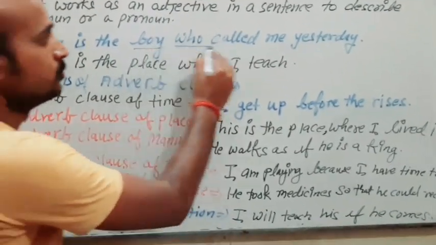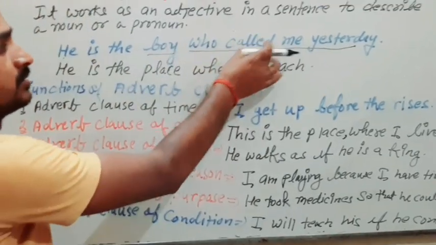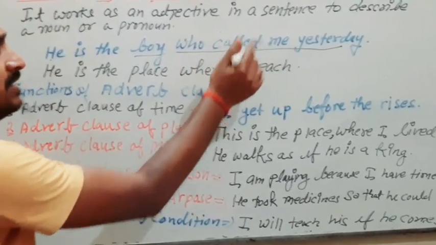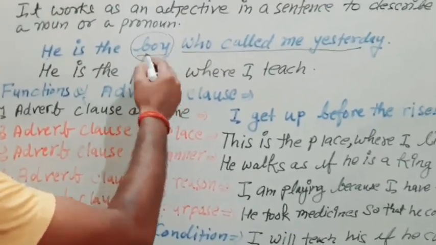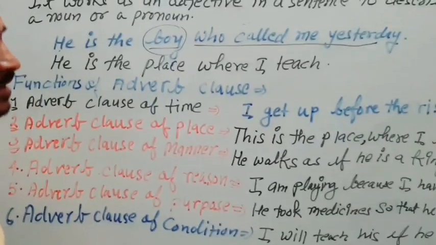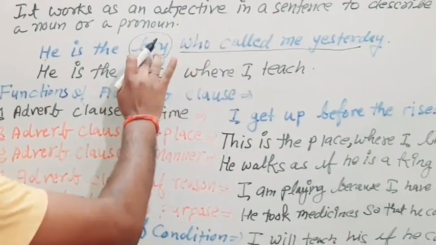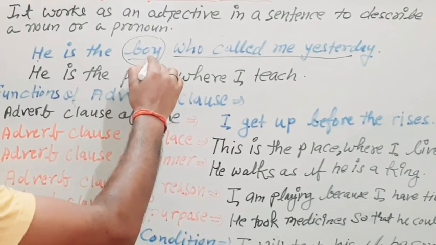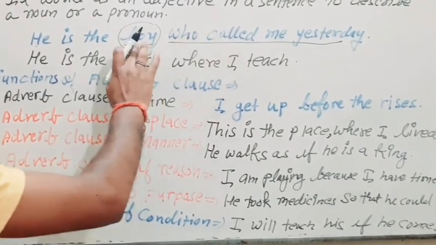So "who called me yesterday", this clause, is just here to say something about this boy. So this is working here as an adjective for this noun. That's why this is an adjective clause of a noun.